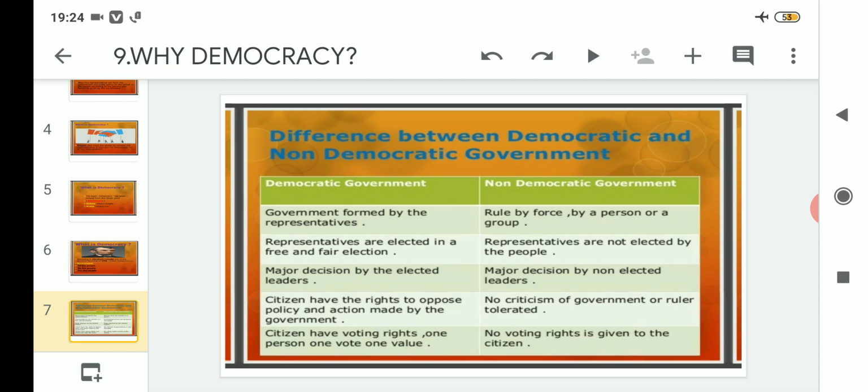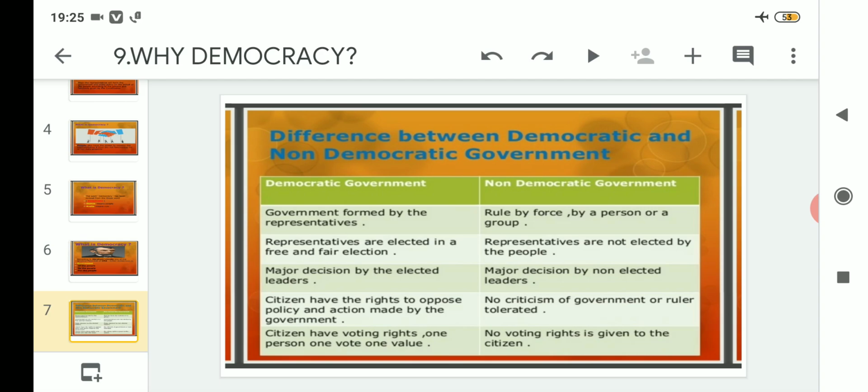So whatever the major decision is, it will be taken by our Honorable Prime Minister in a democratic form of government. And in a non-democratic government, major decisions are made by non-elected leaders. That is for sure, whosoever takes that position by force will take the major decisions, and that will be known as what? Major decisions taken by non-elected leaders.